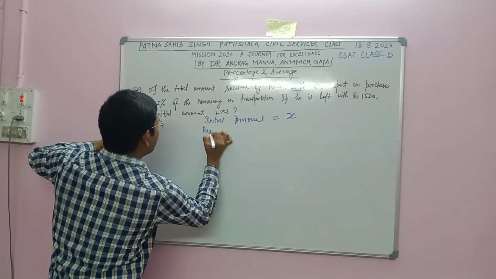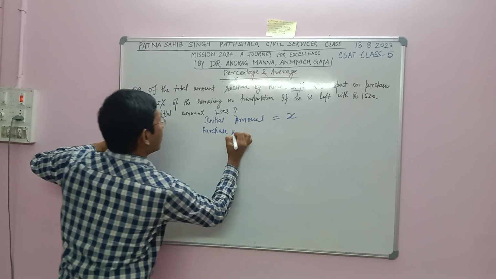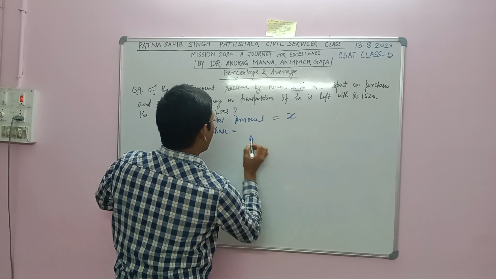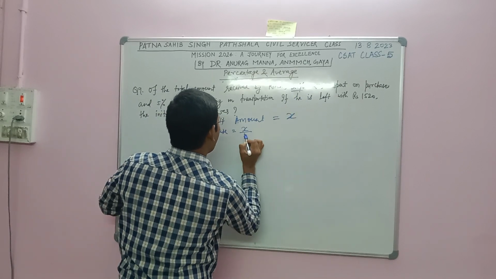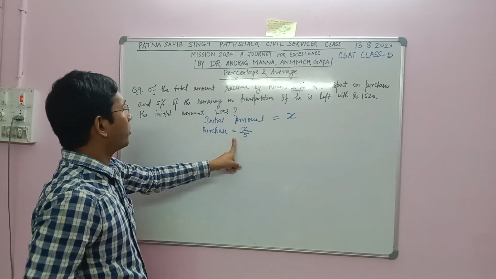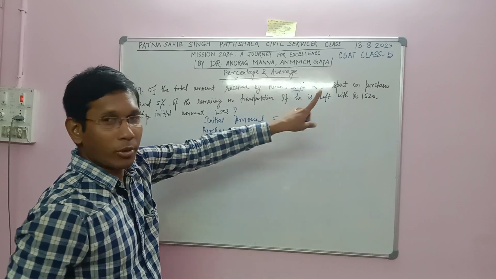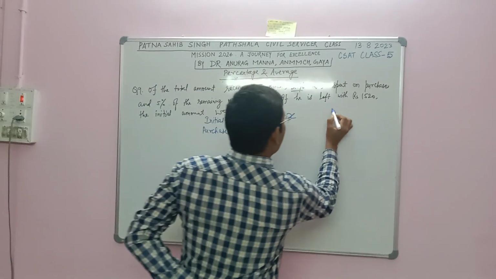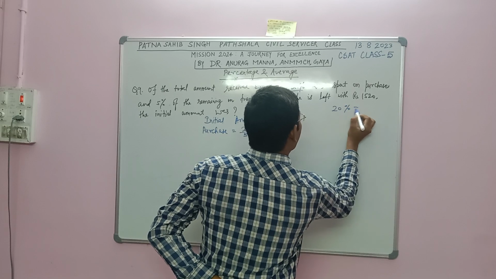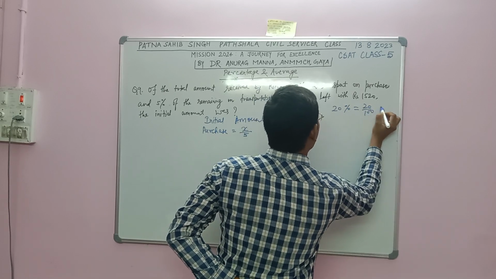Expenditure on purchase will be 20%, which means 1 by 5. It means X by 5. 20 by 100 is equal to 1 by 5.